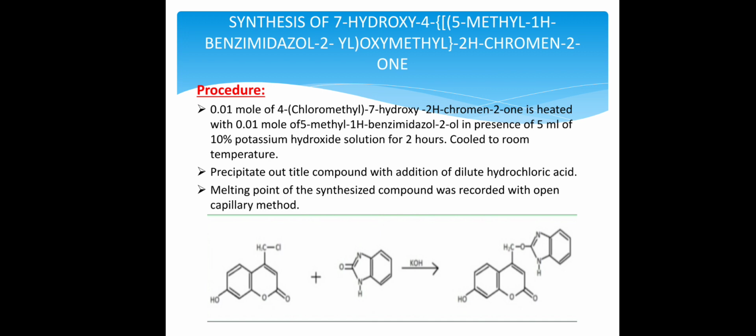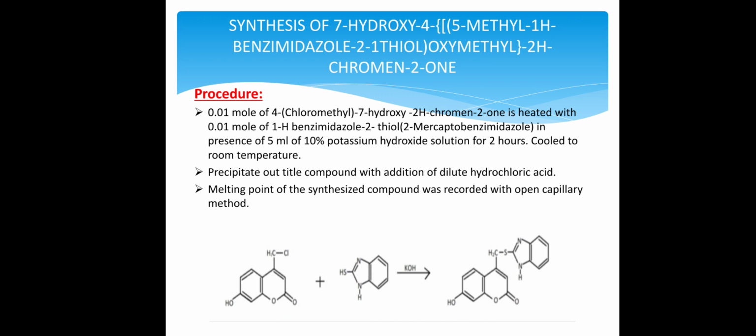The general procedure for the synthesis of benzimidazole derivative: 0.01 mole of 4-chloromethyl 7-hydroxy-2H-chromin-2-on is heated with 0.01 mole of 5-methyl 1H benzimidazole 2-ol in presence of 5 ml of 10% potassium hydroxide solution for 2 hours. Cool to room temperature. Precipitate out title compound with addition of dilute hydrochloric acid. Melting point of the synthesized compound was recorded with open capillary method.